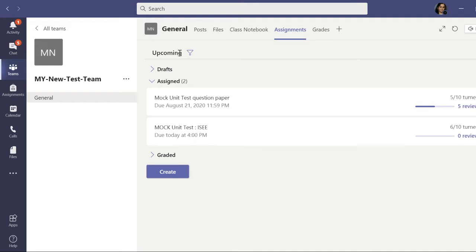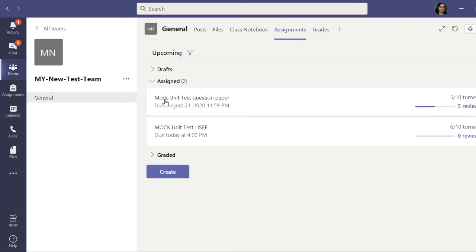So for that, I have created a test team. The name of my test team is my new test team, which is in front of you on my screen. So you can assume that this is your class team. I have conducted two mock tests on this my new test team with the help of 10 students. So you can see here in the assignments tab the two mock tests.